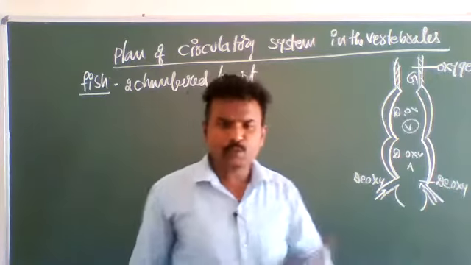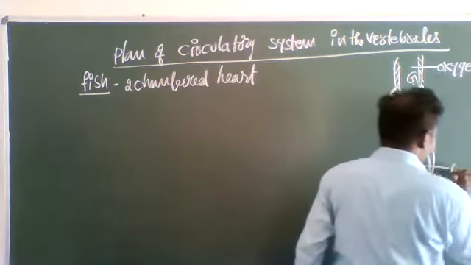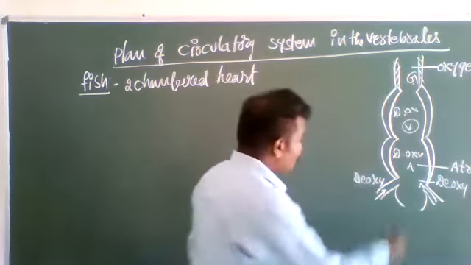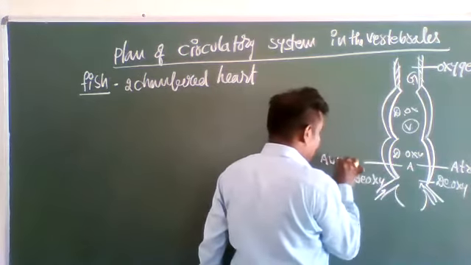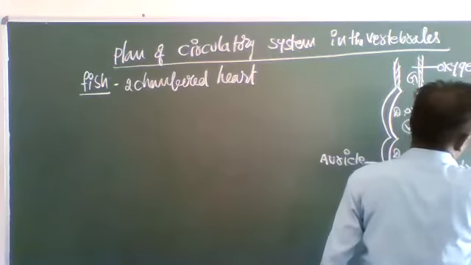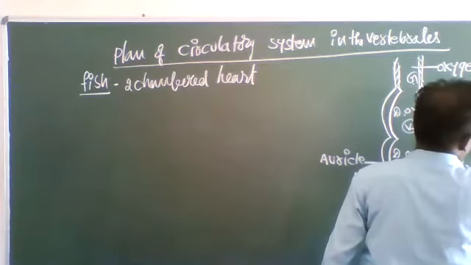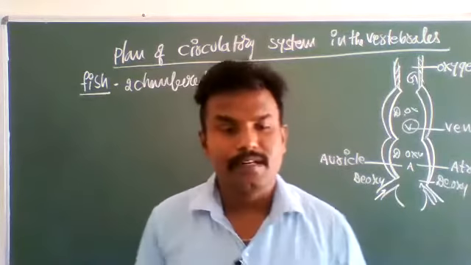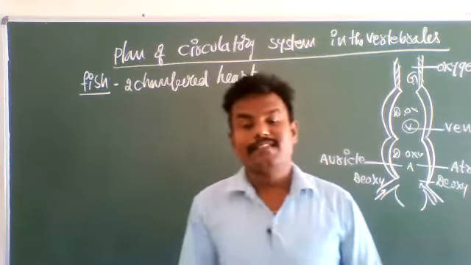Therefore, the fish has a two-chambered heart. The atrium is also called the auricle. One is the auricle, another one is the ventricle.